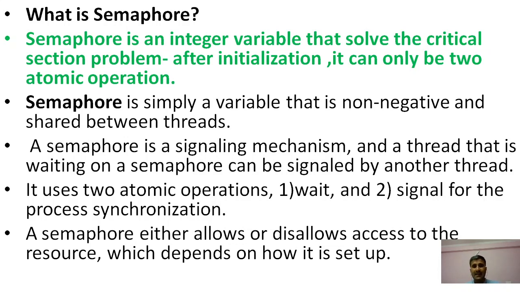Then it can generate the signal for the second process to enter into the critical section.